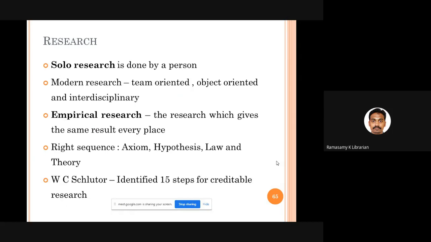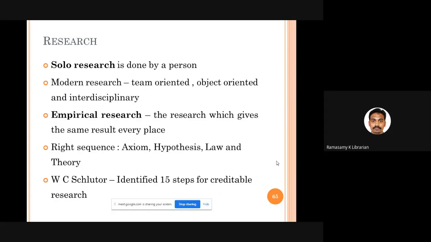Maybe I think the last slide, two slides. Solo research is done by an individual. Modern research is always team-oriented, object-oriented research. I was telling you about empirical research. What is the right sequence of these four items? You have axiom. Axiom means the words given by old people in the villages. So based on that, you form a hypothesis.